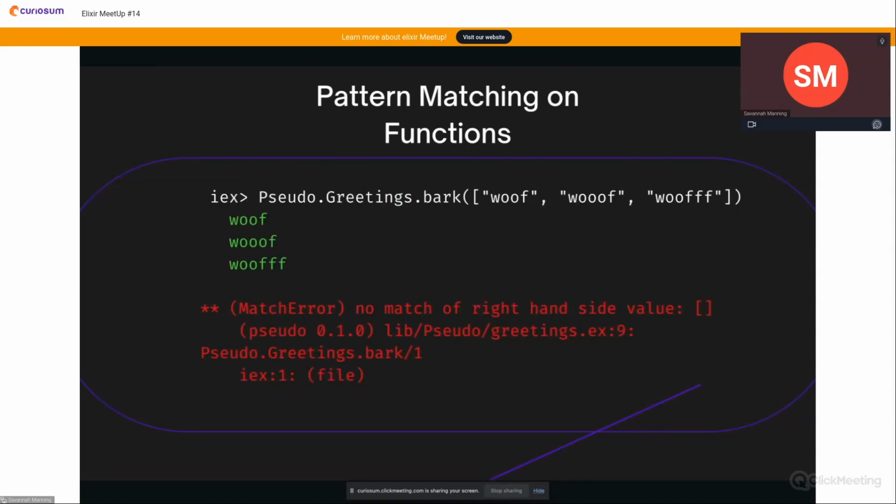So if we were to call this in IEX, we're going to get a match error. We call Sudo.Greetings.bark with a list of 3 strings, and you can see it prints out those 3 strings, and then it says no match of right-hand side value on an empty list. That's because it continues to evaluate till the entire list is empty, and then whenever we pass in the empty list, it can't find a function that matches this argument.